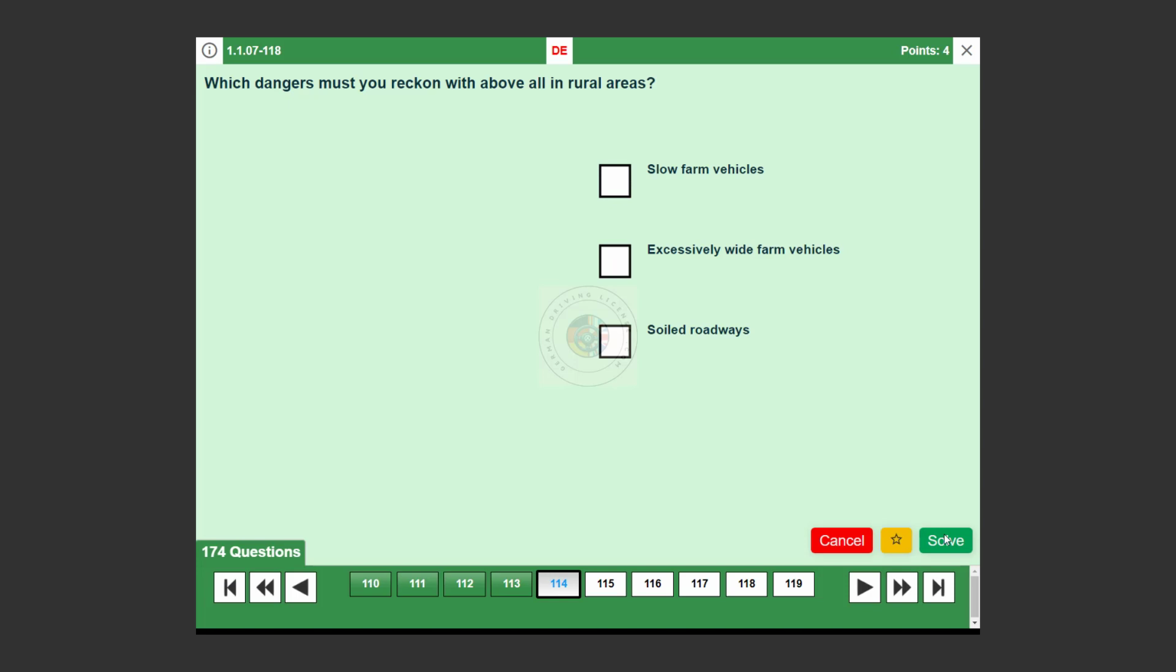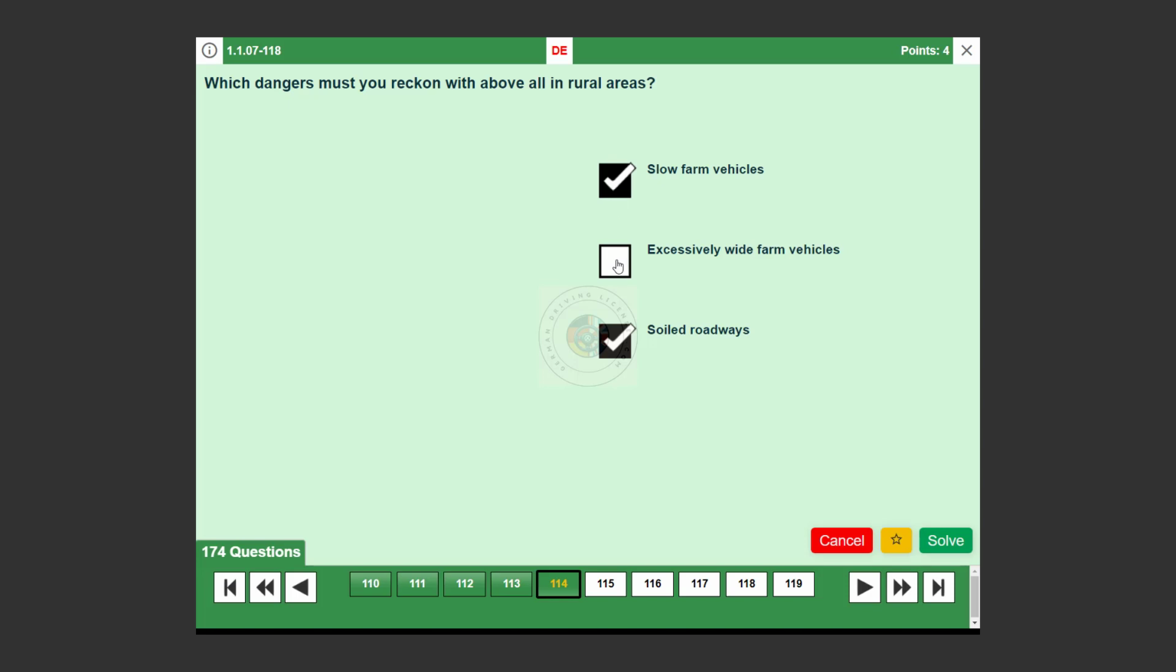Question number 114. Which dangers must you reckon with above all in rural areas? Soiled roadways. True. Roads in rural areas can become dirty or muddy, especially from farm vehicles. This can reduce traction and increase the risk of skidding. Slow farm vehicles. True. Expect agricultural vehicles which often move slowly. Be prepared to adjust your speed and overtake safely when possible.